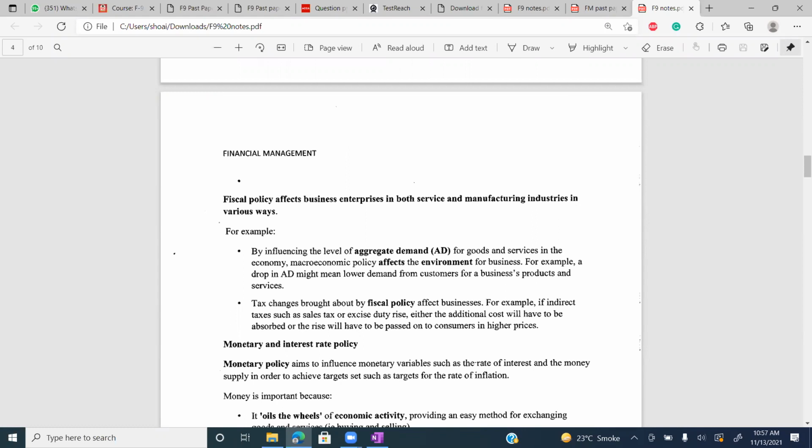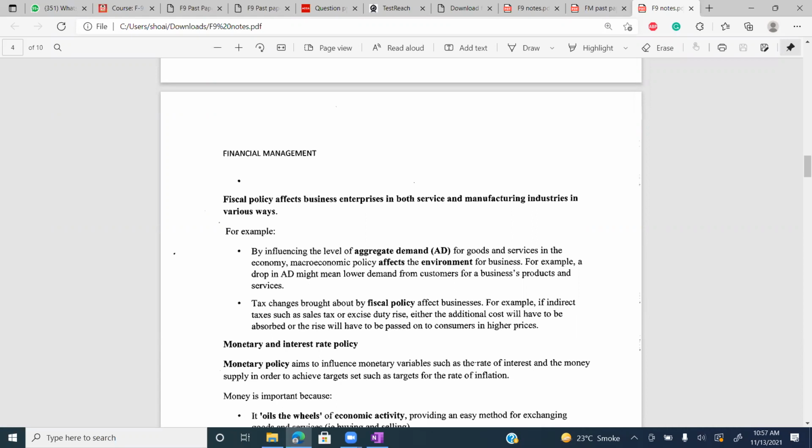Fiscal policy affects business enterprises in both services and manufacturing industry in various ways. For example, by influencing the level of aggregate demand for goods and services in the economy, macroeconomic policy affects the environment for the business. A drop in aggregate demand might even mean lower demand from the customer for a business product. If you are in contractionary policy, if you are reducing the flow of money to the economy, aggregate demand will be lower and people will not buy goods from the market.